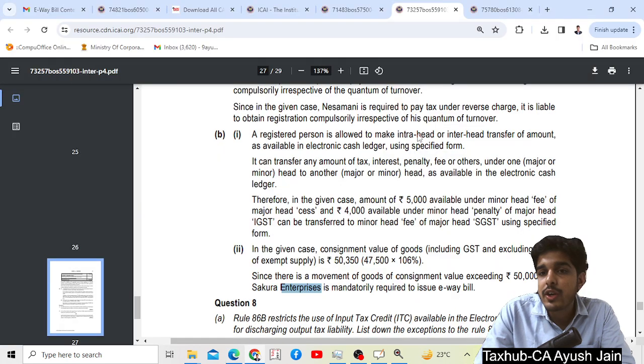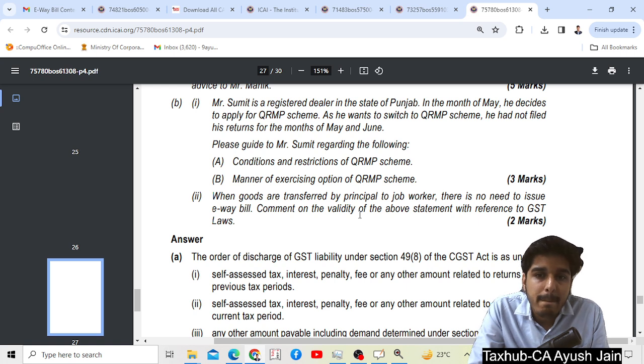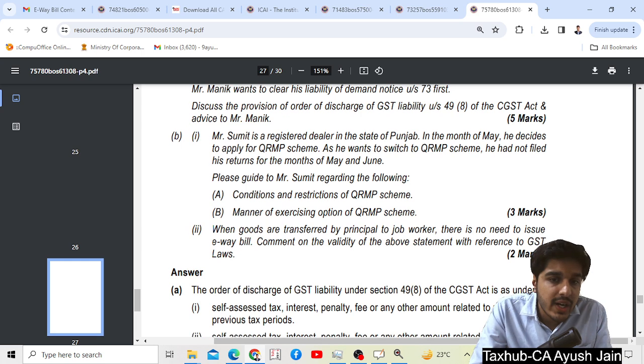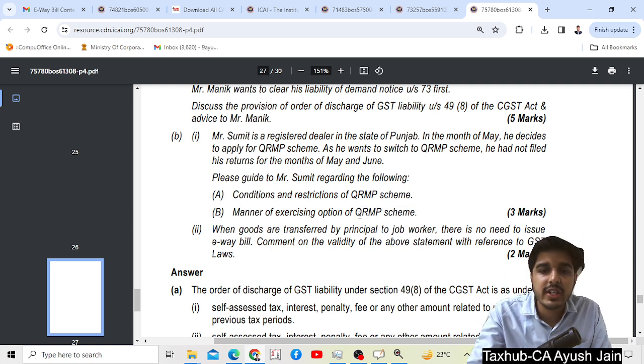Now, the next question we are going to see is May 23. What does it say? It says that when goods are transferred by principal to job worker, there is no need to issue an e-way bill. Comment on the validity of the statement. So this statement is not valid.